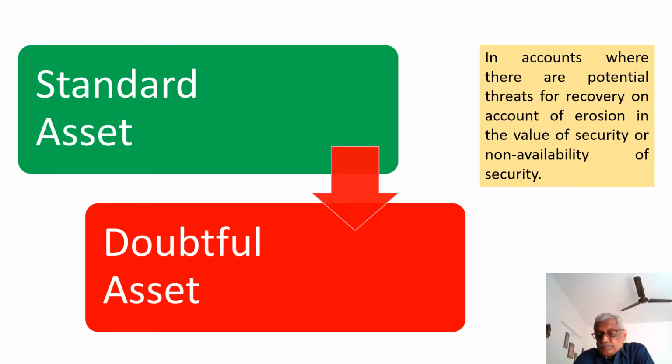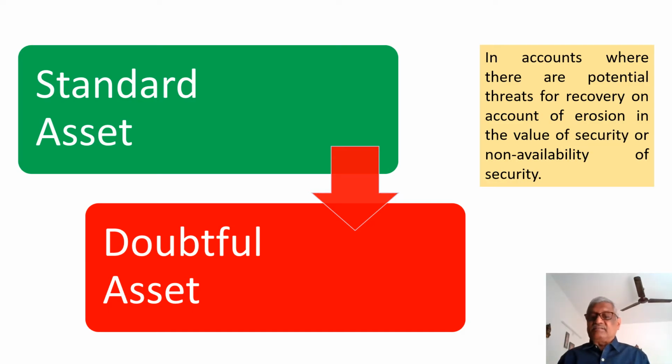Now the standard asset has become a doubtful asset bypassing the substandard asset. The reason is, in accounts where there are potential threats for recovery on account of erosion in the value of the security or non-availability of security. Say for example, when we have gone for inspection, we found that absolutely no stock is available, but the cash credit account shows some debit balance, which means the account needs to be moved from standard to doubtful assets.